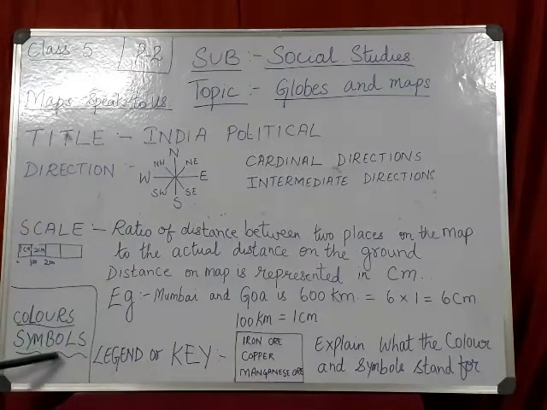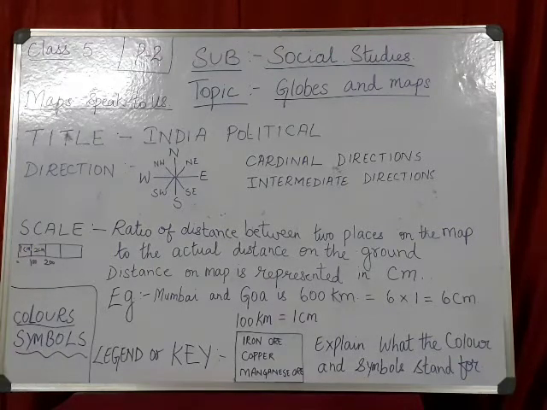Next we will come to the symbols. I would like you to open page number 4. Page number 4. Now you can see there, under symbols, we have different symbols. Like for broad gauge, metre gauge, railway station, okay.